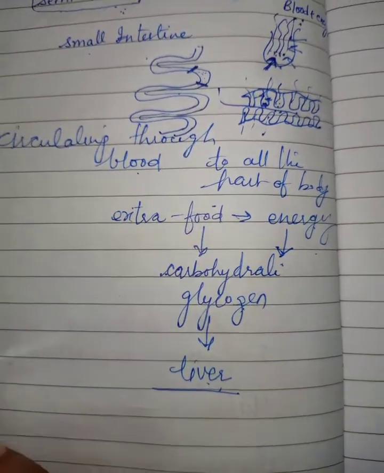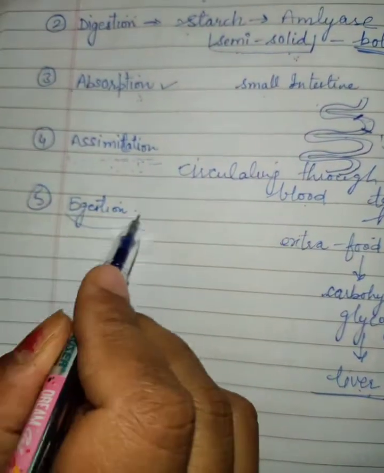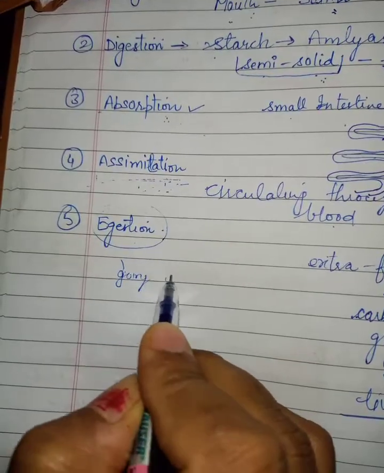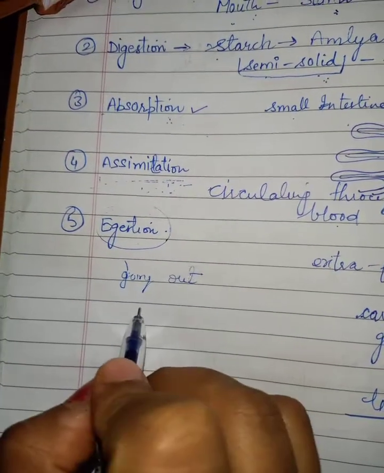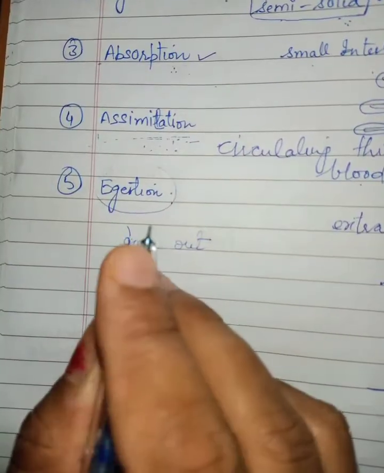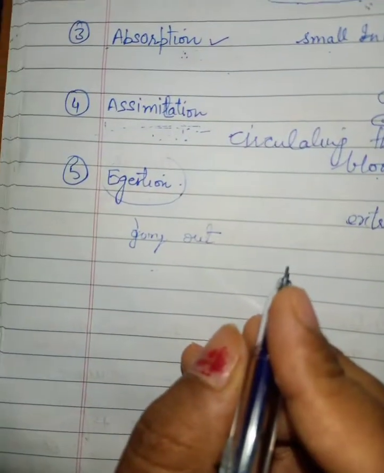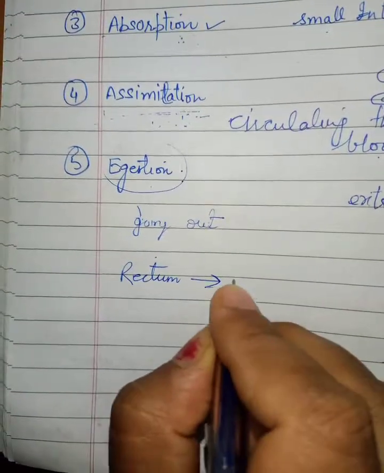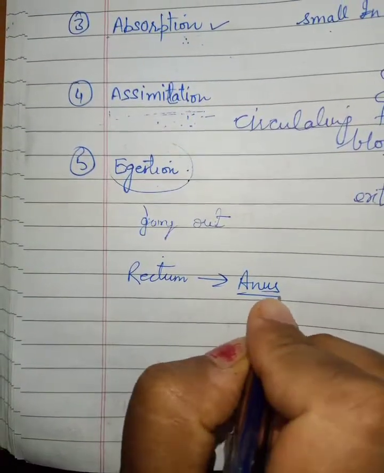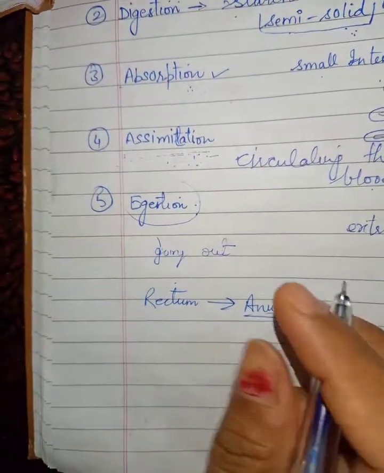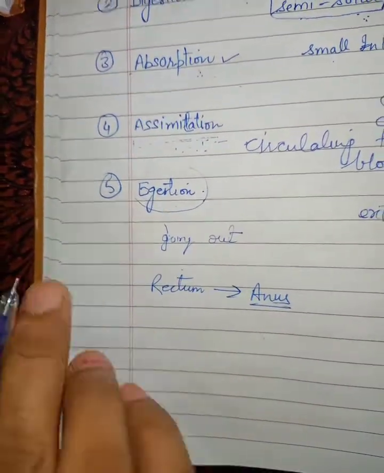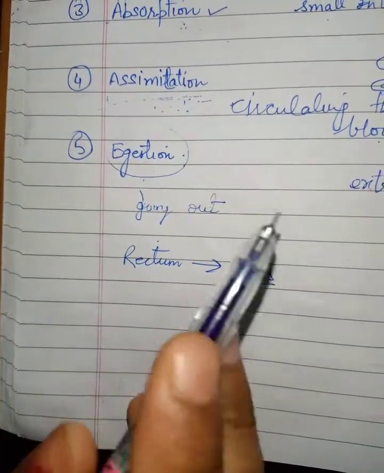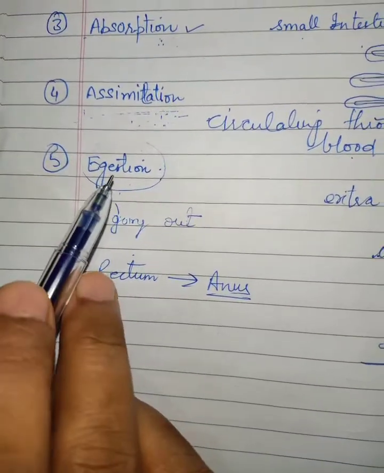Now the last process of nutrition is egestion. Egestion is the food going out. You all know the food goes out from the body through a part called the rectum, and the rectum is connected to the anus. So that is the part which helps in taking the waste out from the body. The process in which the food passes out from the body is called egestion.